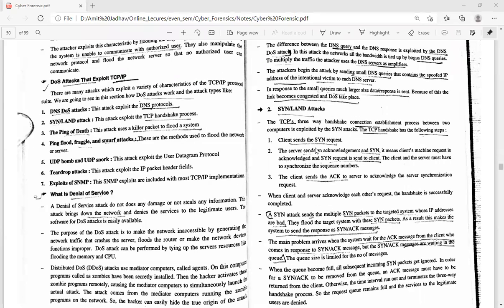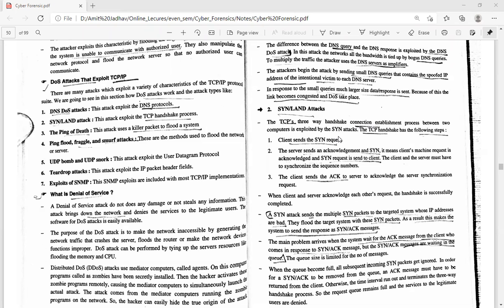The next one is the SYN or LAND attack. The TCP three-way handshake connection establishment process between two computers is exploited by the SYN attack. As we know, in the three-way handshake, the first is the authentication, then the connection, and then the acknowledgement. These three processes are performed by TCP, right?